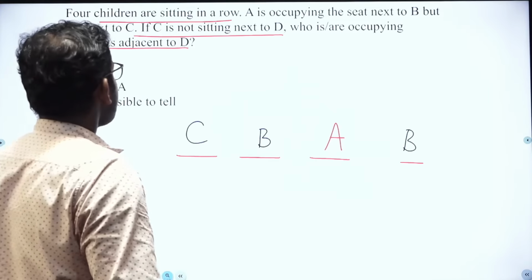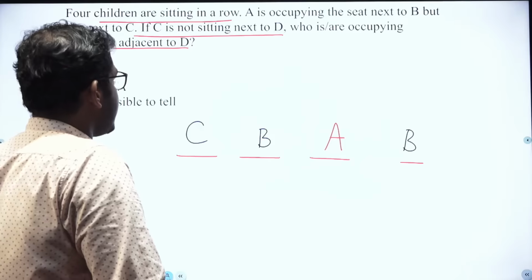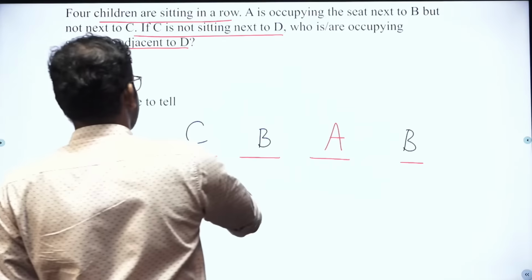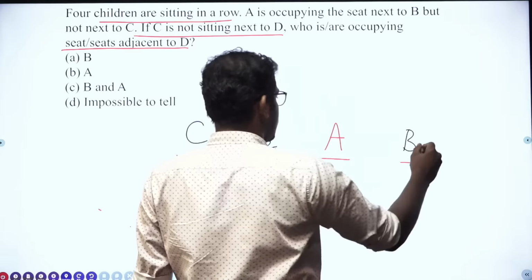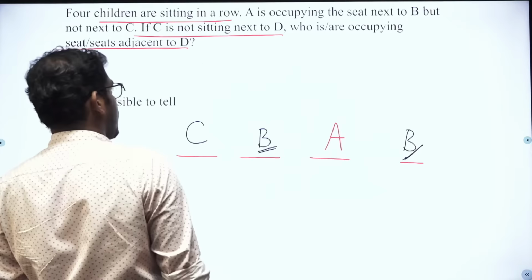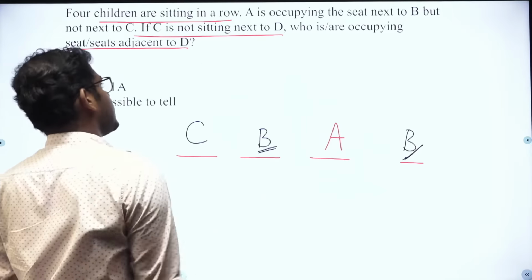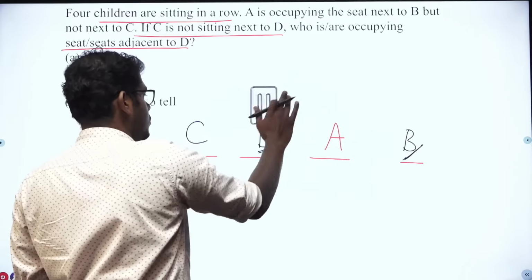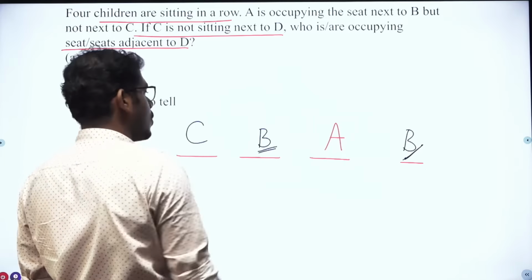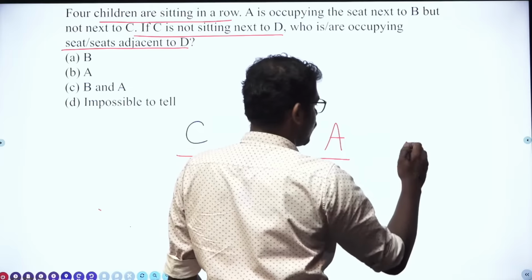Okay. C is not sitting next to D. See, B can sit here, B can sit here. But they say C is not sitting next to D. If B is here, D must be located here, but that's not possible. So this is the location of B, and this is the location of D.